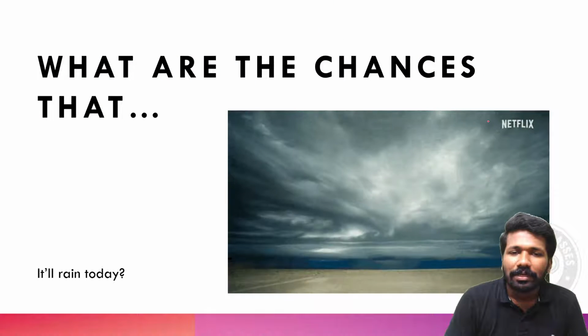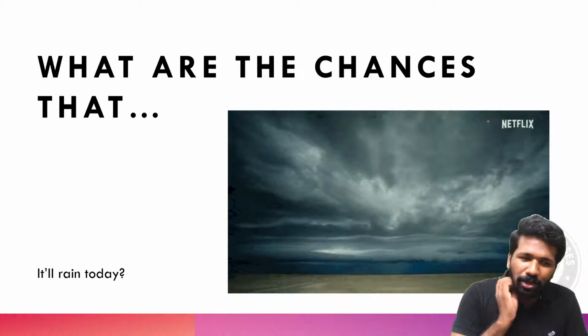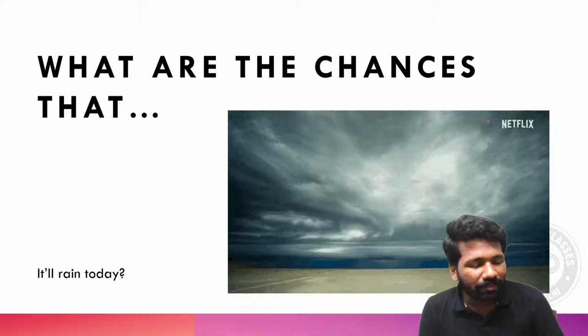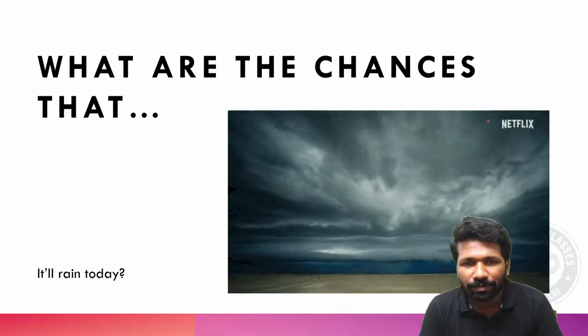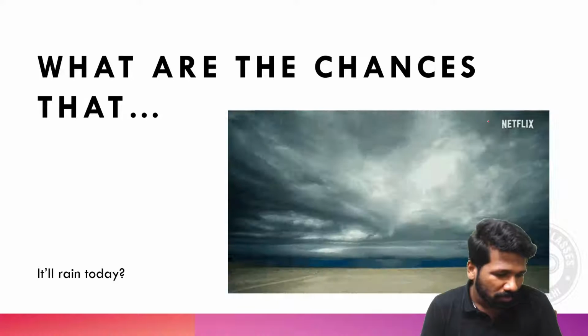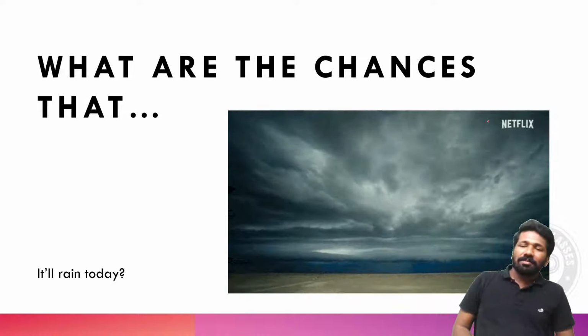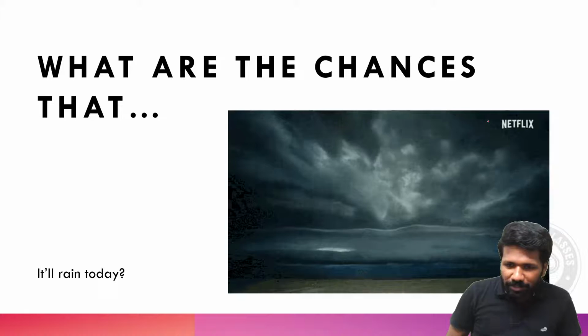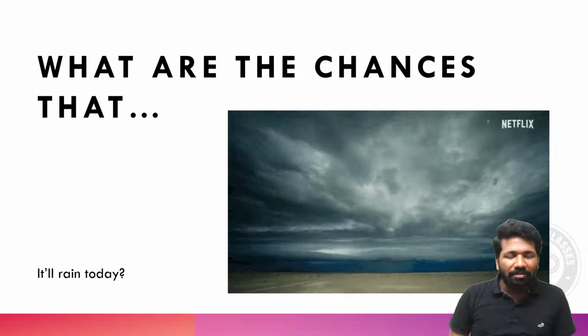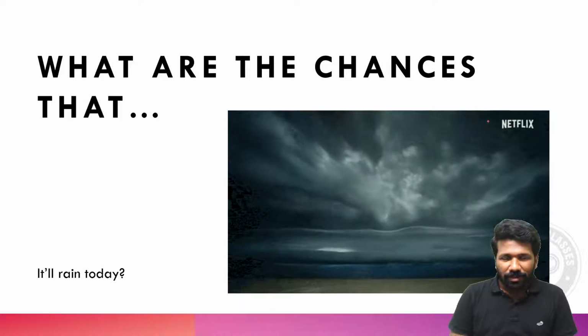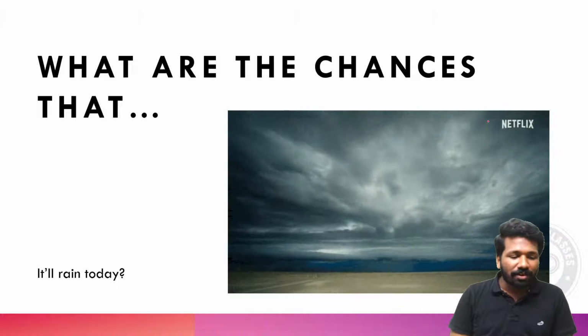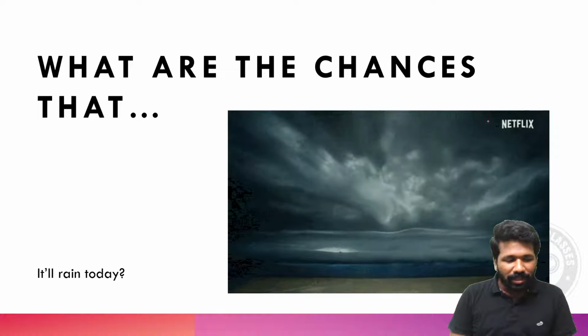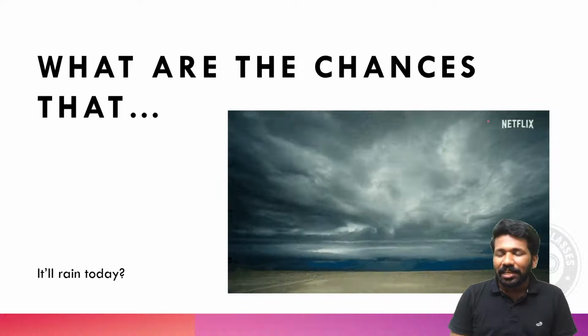There are a lot of things in real life that we want to find the chance of. If you want to make probability simple, what I suggest is just replace the word probability by chance. For example, what are the chances that it will rain today? There we are seeking a chance, right?